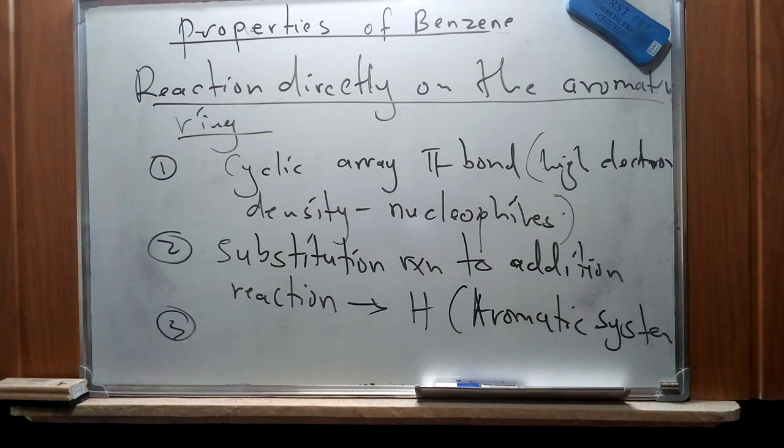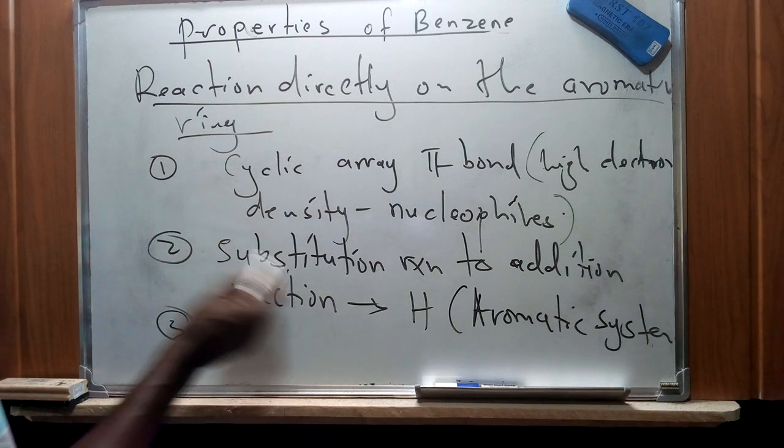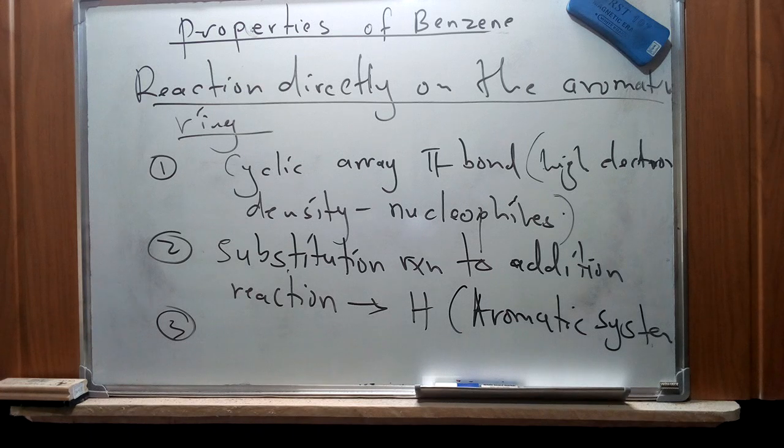Thirdly, for the reactions directly on the aromatic ring, as we have said, it's basically the same concept: substitution is preferred in place of addition reaction, which of course will destroy the essence of aromaticity and its abilities will be compromised. So for the benzene molecule, those are some of the properties that we have looked at, which are going to form a basis for our next discussions on aromatic compounds as far as their reactions and chemical properties are concerned.